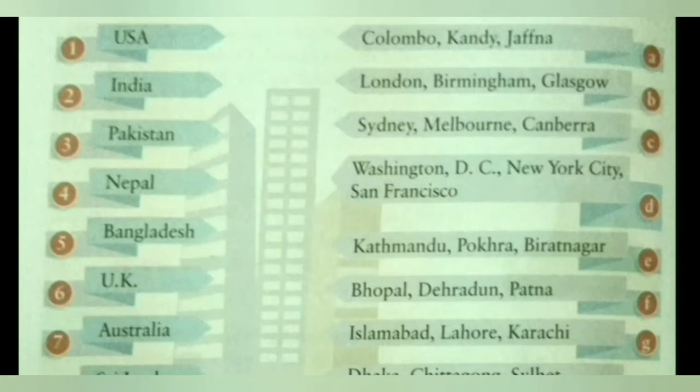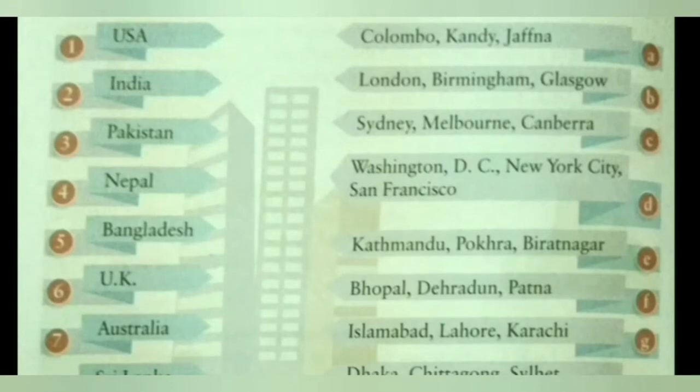Next country is Bangladesh, and the famous cities of Bangladesh are Dhaka, Chittagong, Sylhet. So we will match 5 Bangladesh with H, Dhaka, Chittagong and Sylhet. Next country number 6 is UK, and the famous cities of UK are London, Birmingham and Glasgow. So we will match 6 UK with B, London, Birmingham and Glasgow.